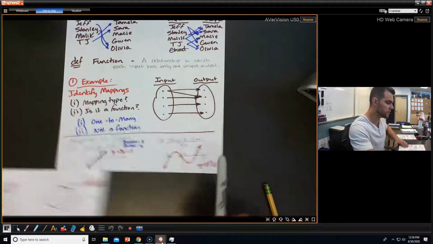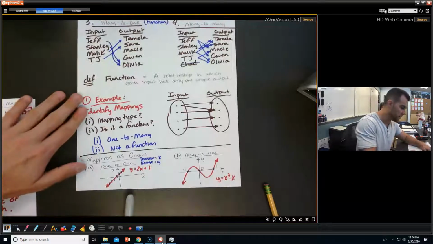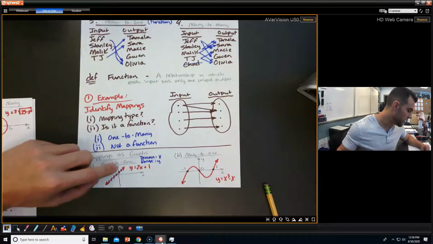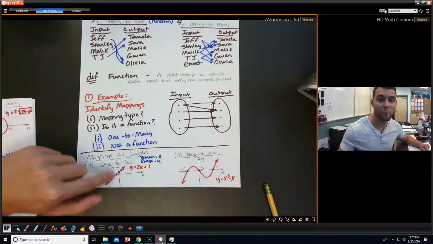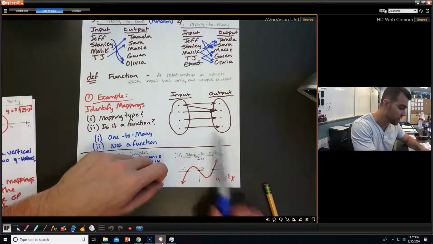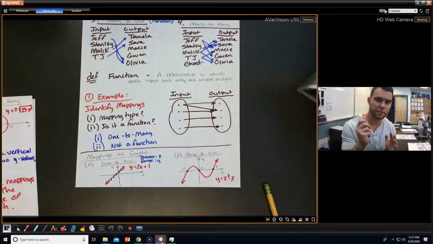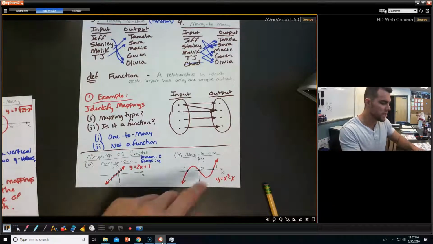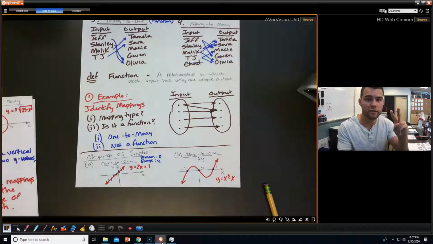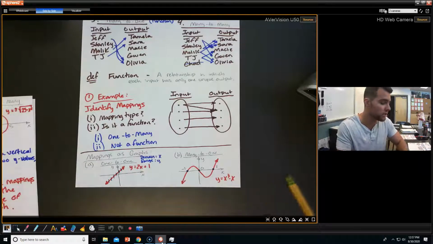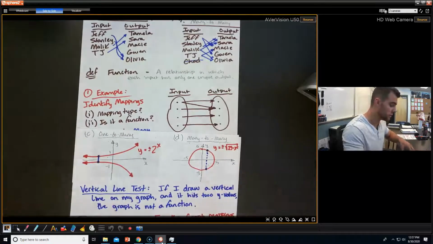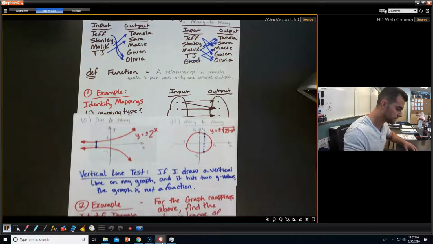But if I come to these two, again, I put my vertical line here, and heck, you can use the vertical line of the y-axis here. I'm only hitting one y value. Again, right here, one y value, one y value, one y value. I know if it gets really steep, it starts to look like maybe it's going to. But again, if you are not plugging in an x value and getting two different y values, then you probably have a function, right? These are your functions, okay? These are not your functions. And you can do it with the vertical line test, okay?